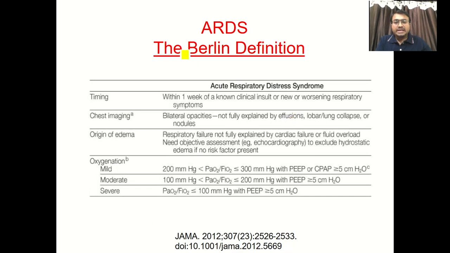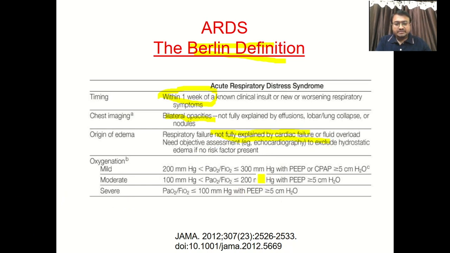So according to the Berlin definition, now this is again the clinical part. According to the Berlin definition, ARDS is defined by first timing, second chest imaging, third origin, and the fourth portion that is oxygenation, the fraction or ratio. Timing is within 1 week; that is the acute condition. Chest imaging, as we already discussed, is characterized by bilateral opacity. Origin: it is not fully explained by cardiac failure, so devoid of cardiac pathology. And the third thing, that is this ratio.